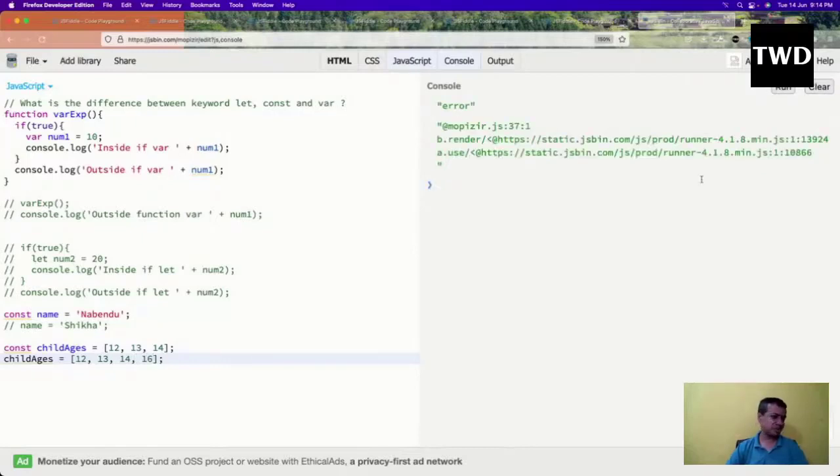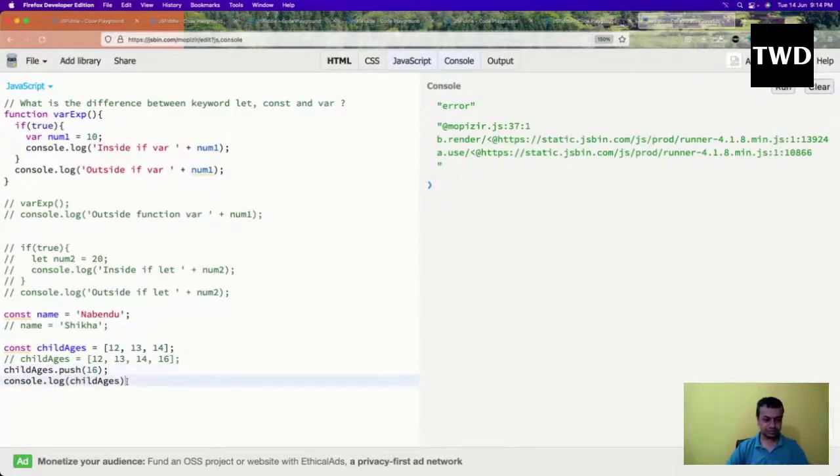But the good thing is that we never add something in an array like this. We always add something in an array by pushing at the end. So I'll do childAges.push(16), and then console.log of childAges.